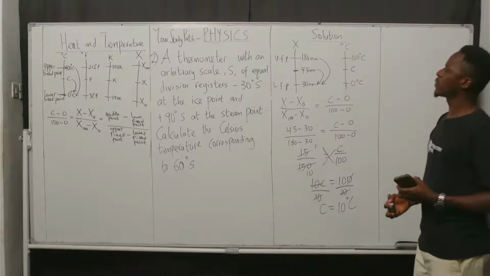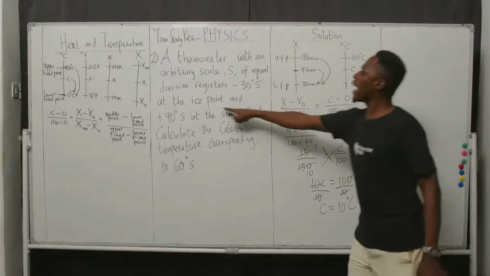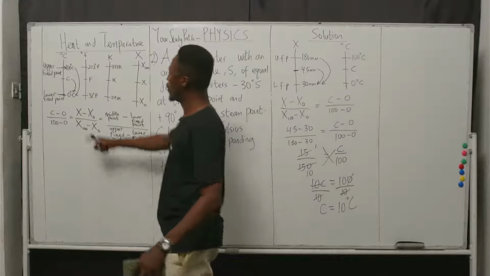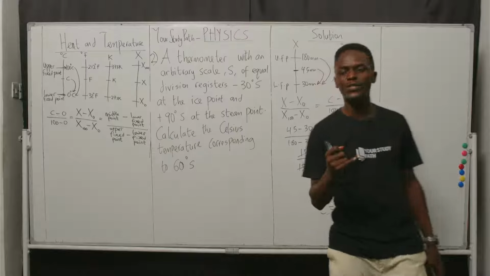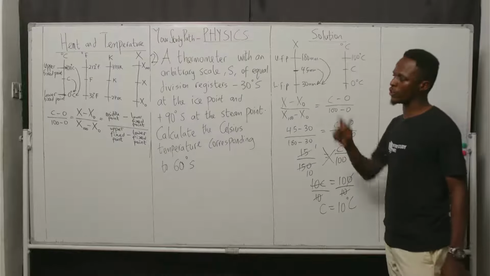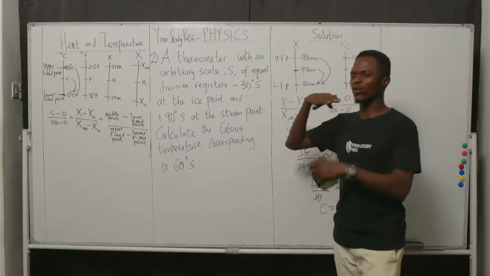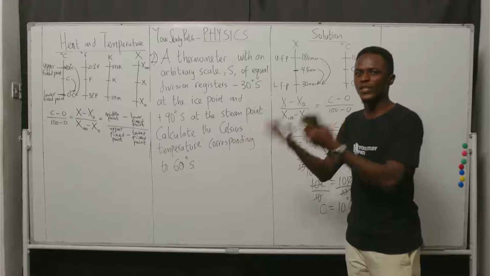Let's look at it. The thermometer actually has equal division, such that at the ice point, we know that for the degree Celsius scale there are always two values we work with: 0 degrees Celsius and 100 degrees Celsius. 0 represents the lower fixed point, the ice point, the freezing point.